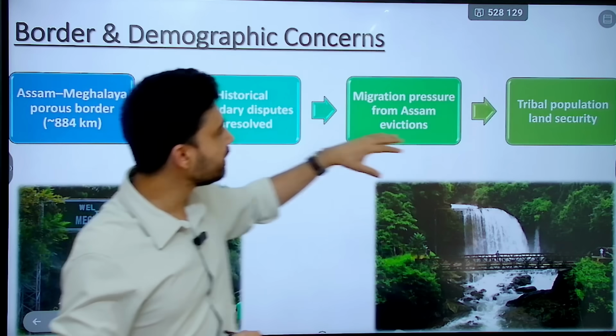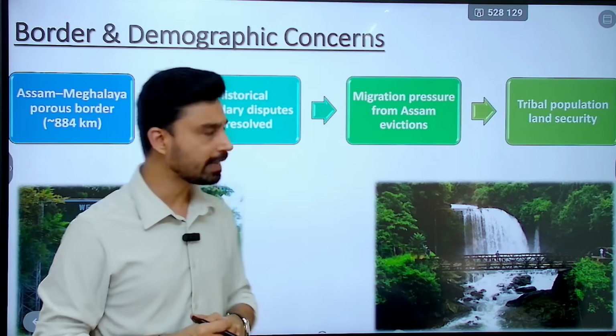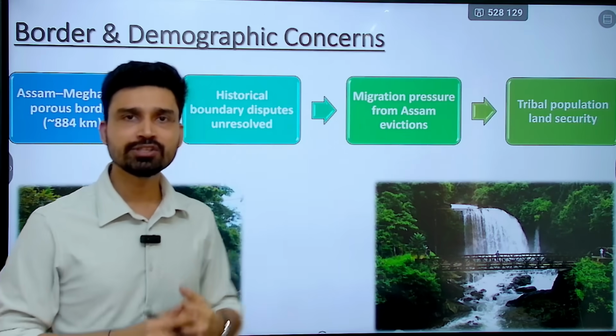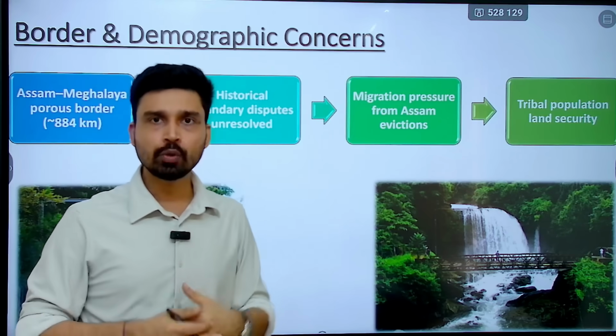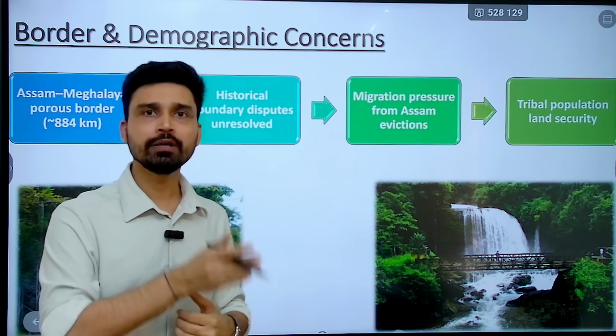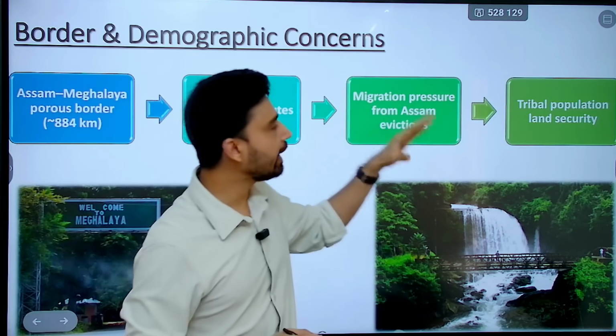And as we know, there is a migration pressure, especially after the implementation of the Citizenship Amendment Act and the decision of the government to go ahead with the NRC, that is National Register of Citizens, where the goal is to identify all the illegal migrants who have entered Assam after 24th March 1971. They should be identified and deported back.